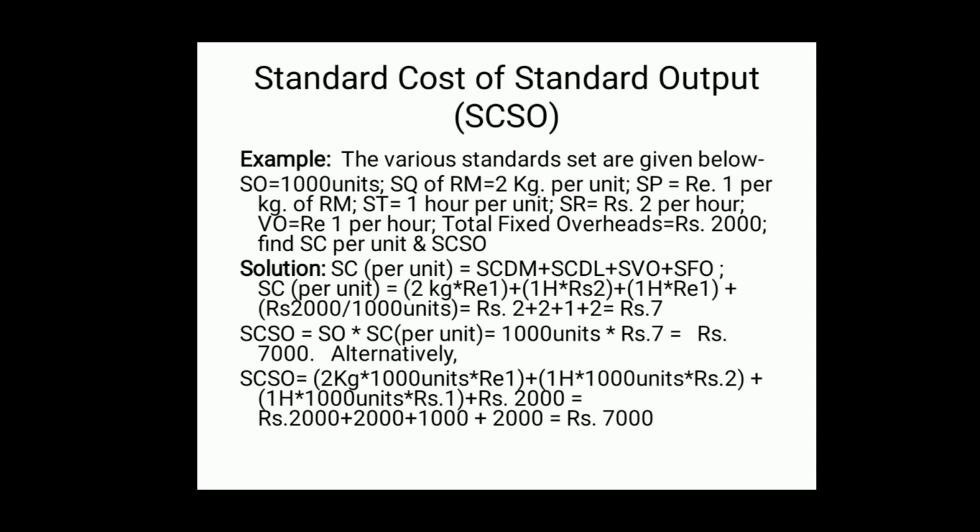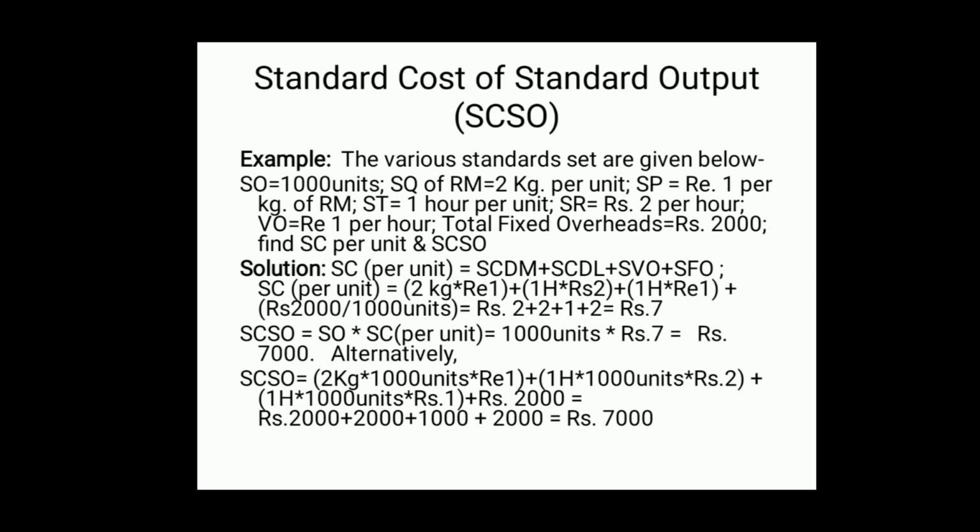Further, 1 hour is required and 1 rupee is the variable overhead per hour. So, 1 hour into 1 rupee, that is the standard variable overhead, 1 rupee. And standard fixed overhead, 2000 is the total fixed overhead for 1000 units. Therefore, per unit it will be rupees 2.